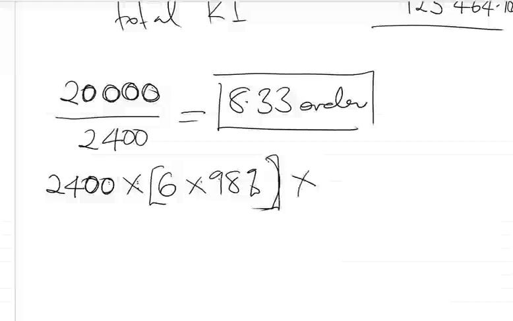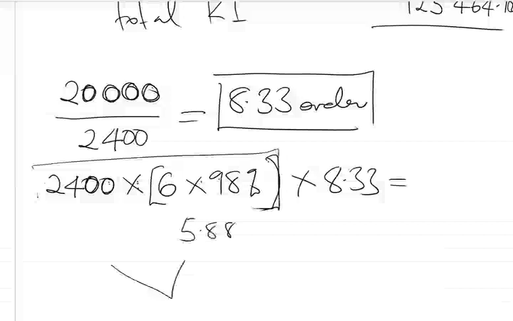The whole year we're gonna order how many times? 8.33. So this will give us the amount that we're gonna spend on buying the material. So if we do that, we should find a figure of, let's just do it. So we're saying 6 times 0.98, we're gonna be buying it at 5.88 times 2,400. That means every time we're gonna be paying, that's this times this, right?